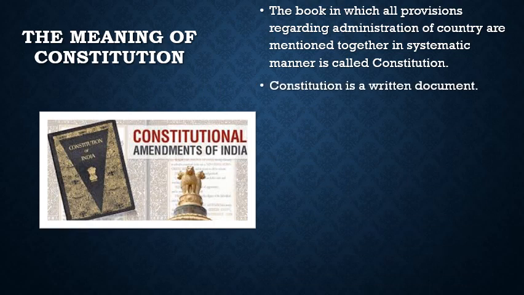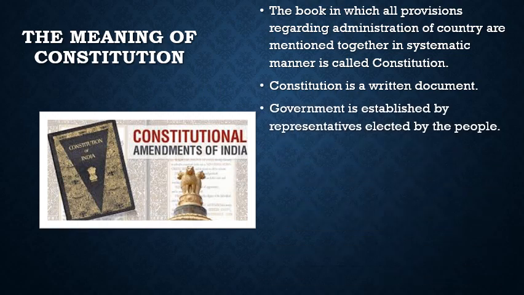Constitution is a written document. Children, we saw the image of the book. It is a book in which all rules are mentioned. So Constitution is a written document. Government is established by representatives elected by the people. Whichever representatives are elected by people, they have the authority to rule the government according to the provisions and laws that are mentioned in the Constitution.